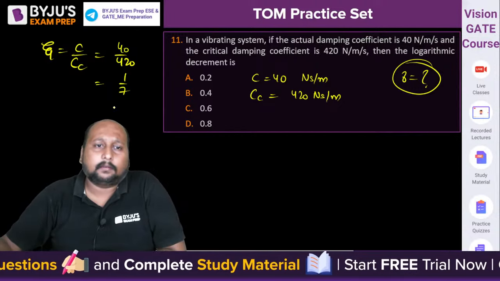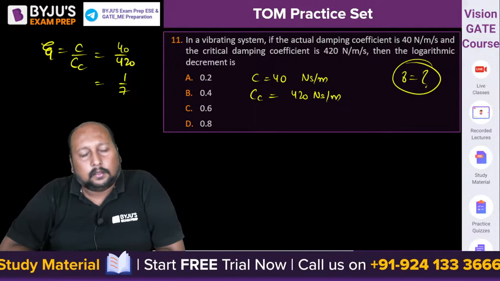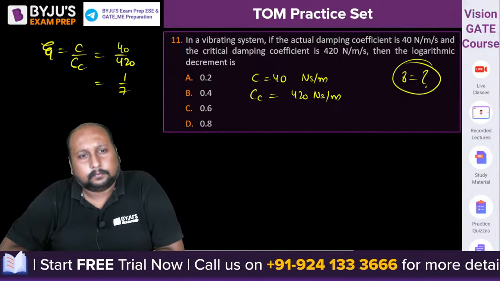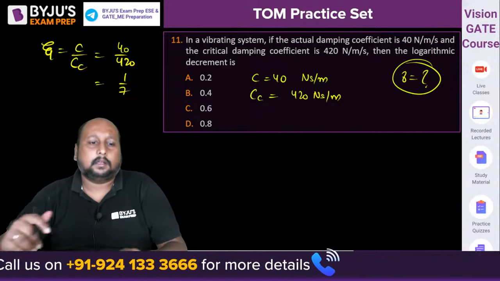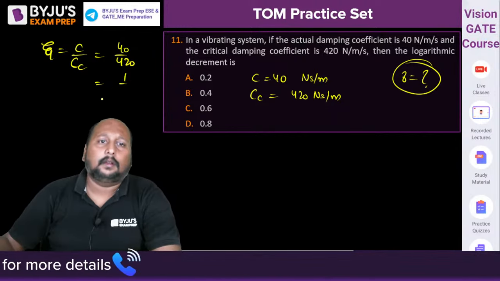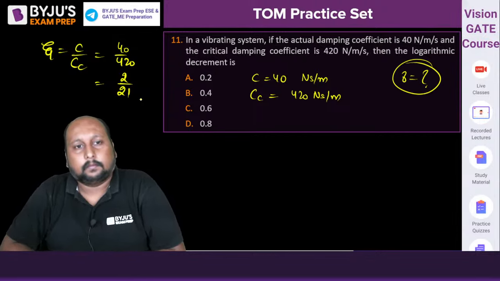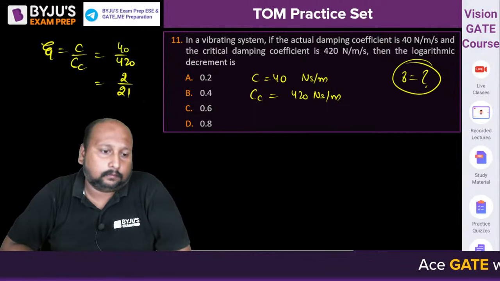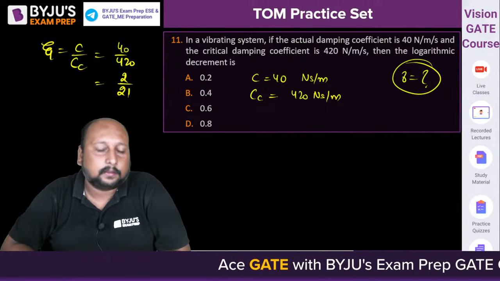That is equal to 1 by 7, है ना? Zeta is equal to 1 by 7, right? Oh, no, okay, fine. 1 by 7 नहीं, 2 by 21. I was taking 6 value, मैं 60 by 420 कर रहा था बार बार.